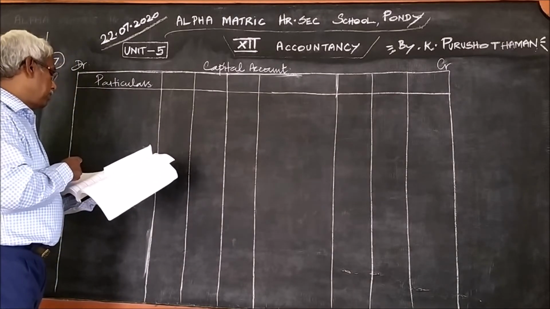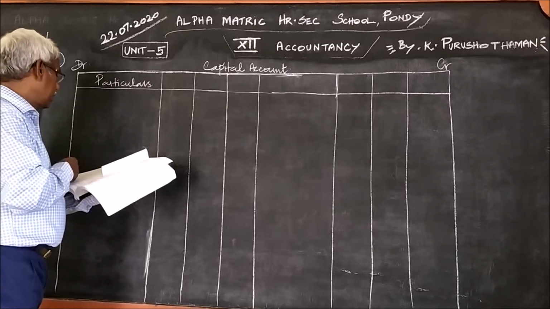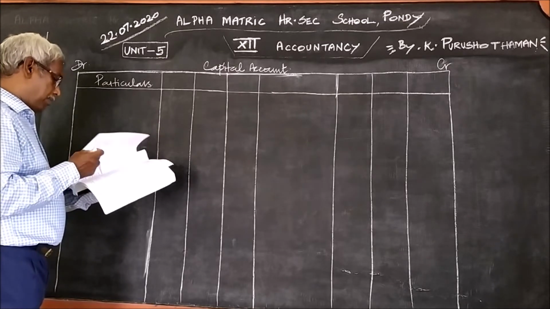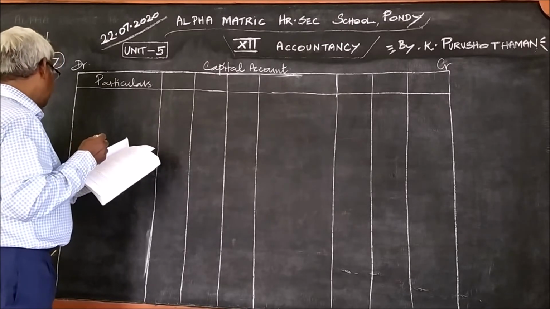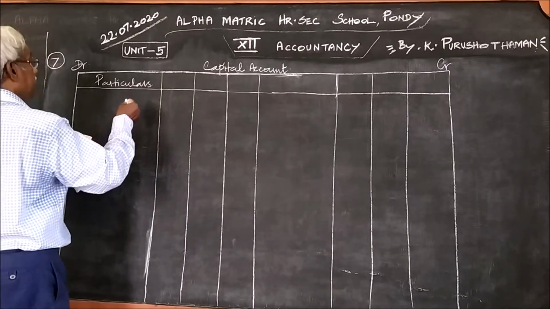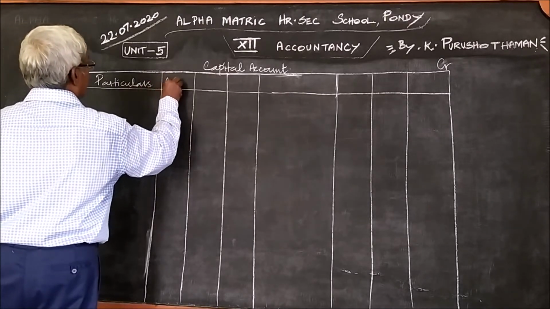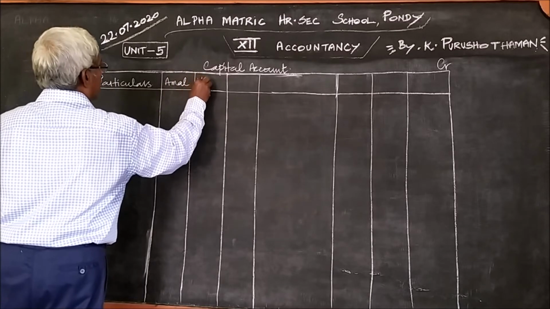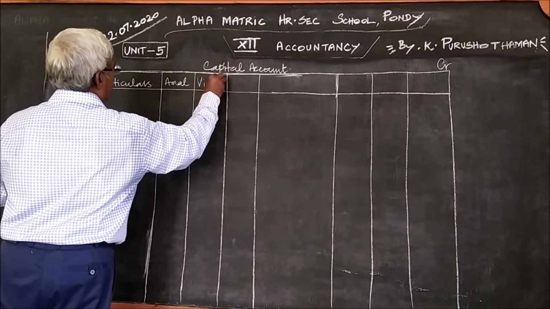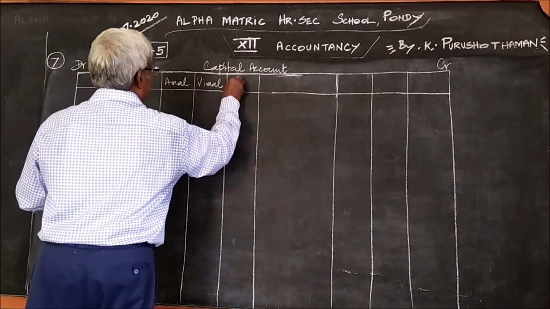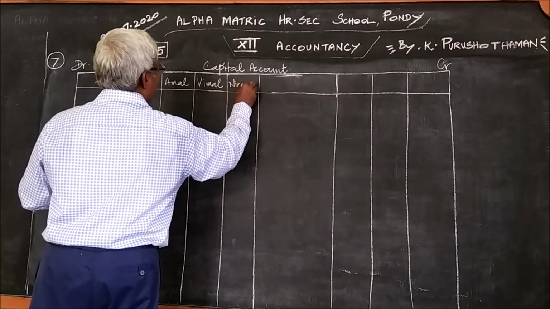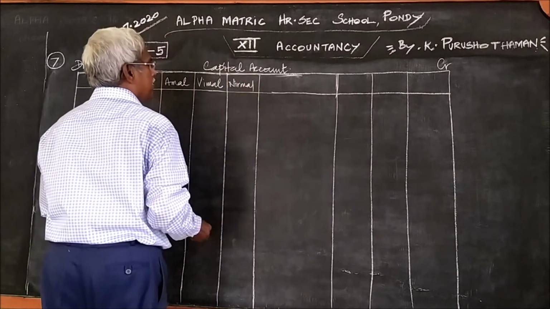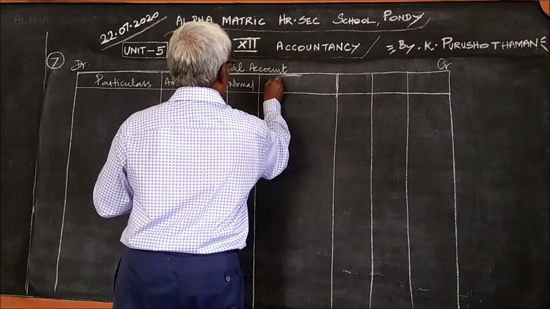The partner to be admitted is also a special column. Amal, Vimal, and the partner to be admitted is Nirmal. The same columns on the credit side also.